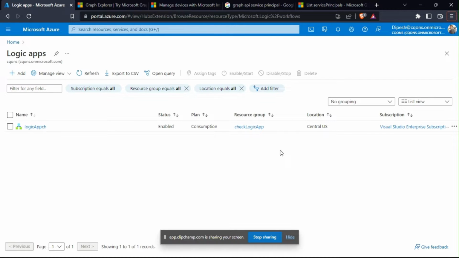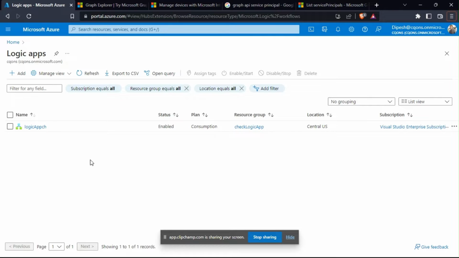So today we're going to talk about how we can use managed identity with the Graph Explorer. We would be adding the Graph application permission to the managed identity using the Graph Explorer, and how you can use managed identity to authenticate to Microsoft Graph. What we'll be doing is creating an Azure Logic app and using managed identity as the authentication